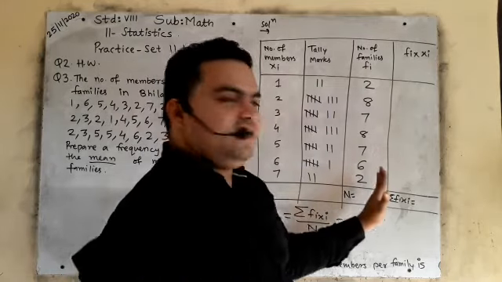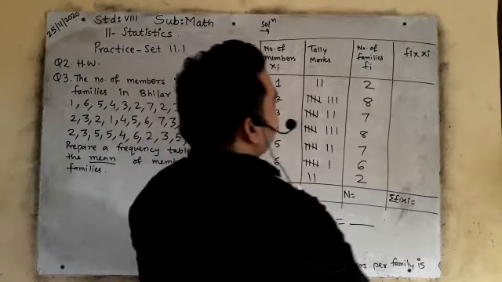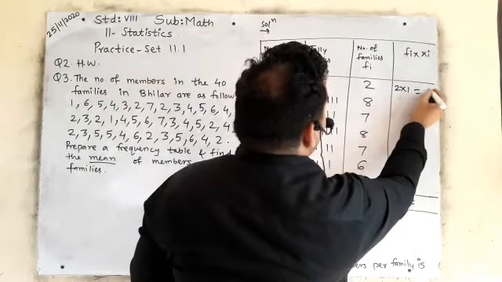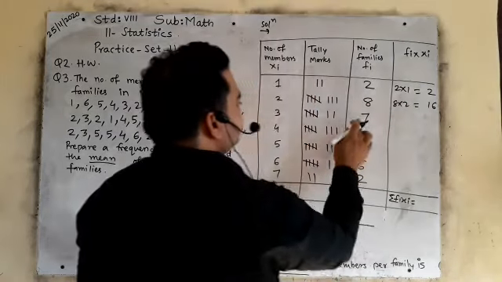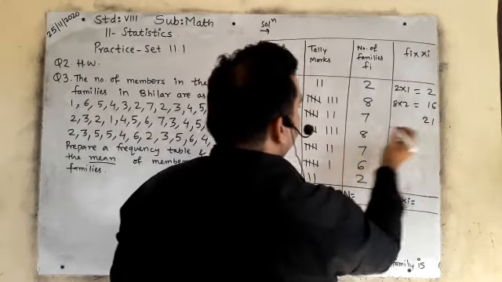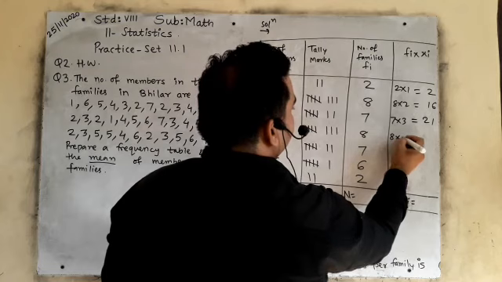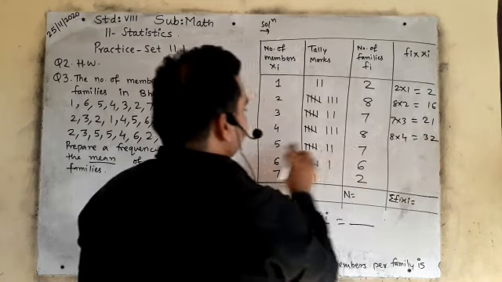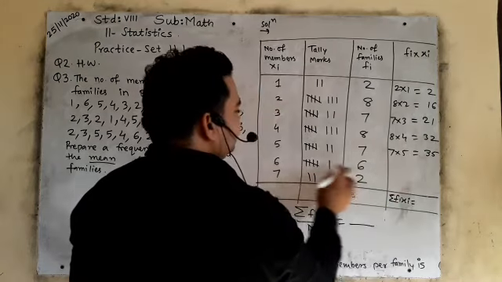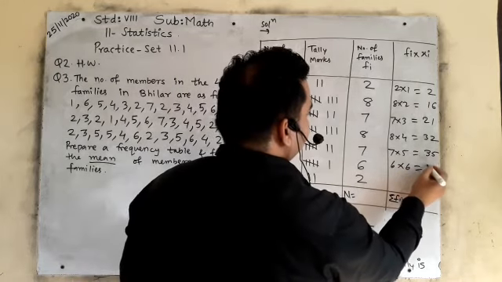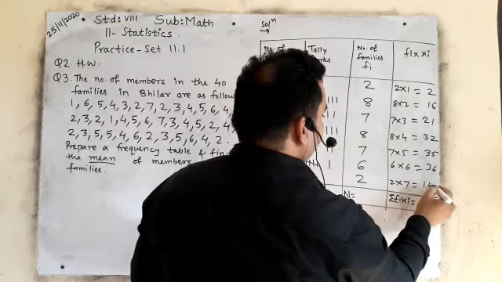Tally marks you will write in international numbers, and then Fi Xi means 2 ones are 2, like 2 multiplied by 1, that is 2. 8 twos are 16, okay, like this. 7 threes are 21. 8 fours are 32. 7 fives are 35. And here 6 sixes are 36. And 2 sevens are 14.